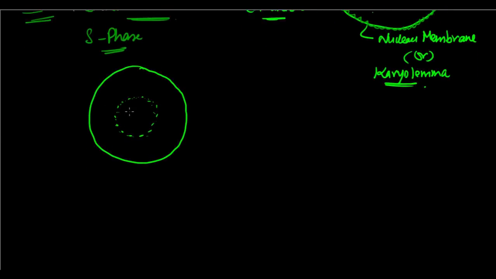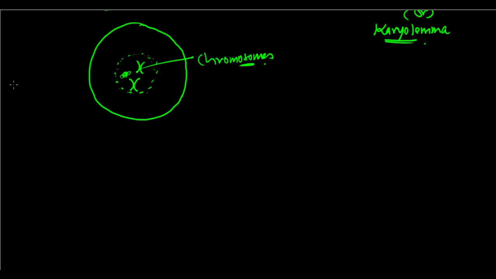And now, with this too, the chromatin starts changing to chromosomes. So somewhat like this. They start forming some chromosomes. Right? I hope that's clear to everyone. Now, that's the prophase. Let's come to the next phase of the cell cycle.